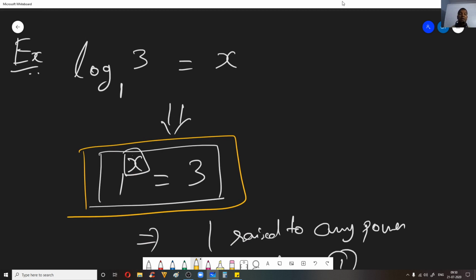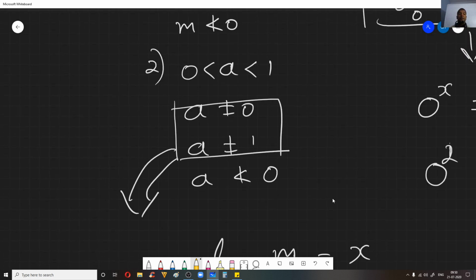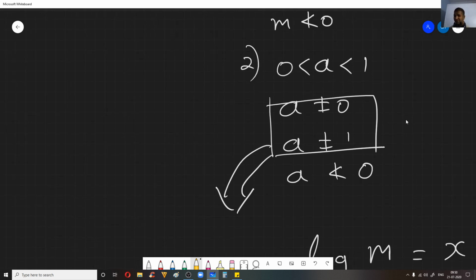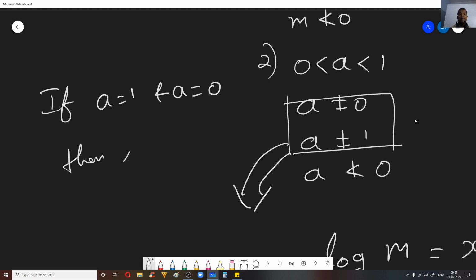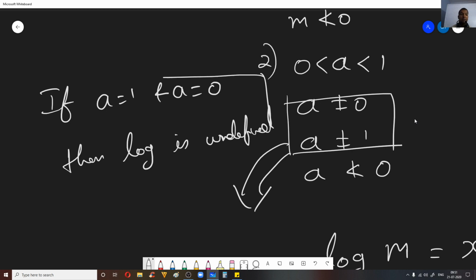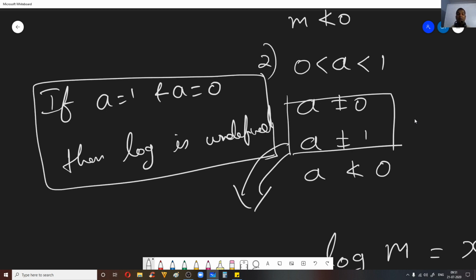So therefore if a is 0 and if a is 1, then you can say log is undefined. Therefore we don't take those values. You can say if a is equal to 1 and a is equal to 0, then the log function is undefined. Fine, so remember this.